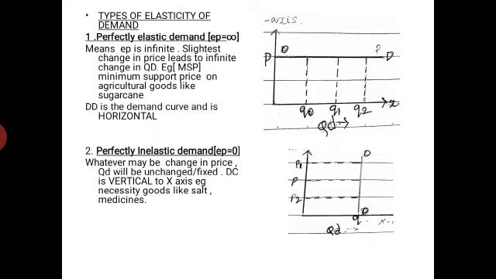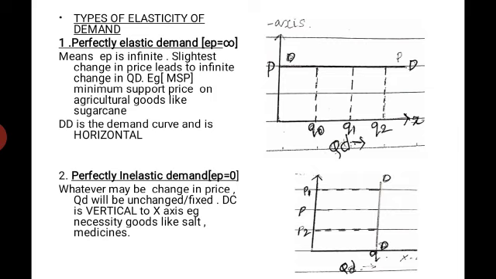You can see here, shown with the help of a diagram, quantity measured on x-axis and price on y-axis. DD is the demand curve, which is horizontal to x-axis, showing that price remains fixed. If there is a slight fall or slight rise in the price, the quantity demanded may become 0, and at that same price Q0 quantity may be demanded, Q1 quantity may be demanded, Q2 quantity may be demanded.